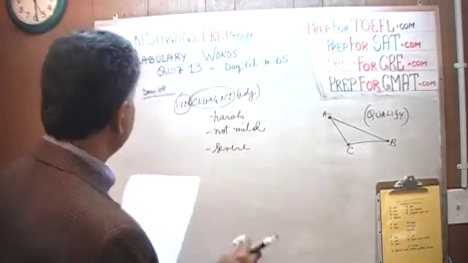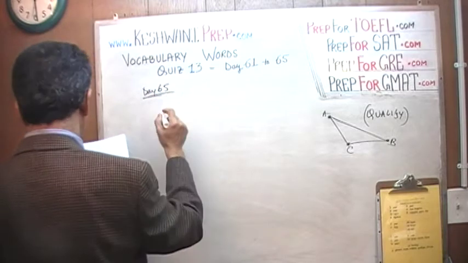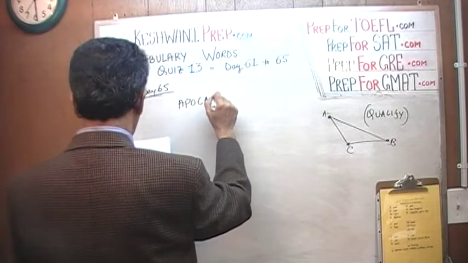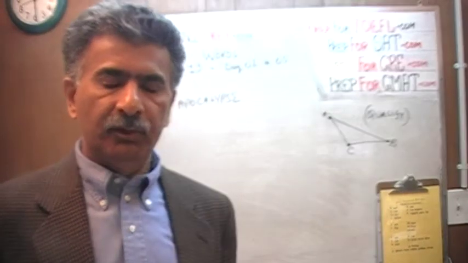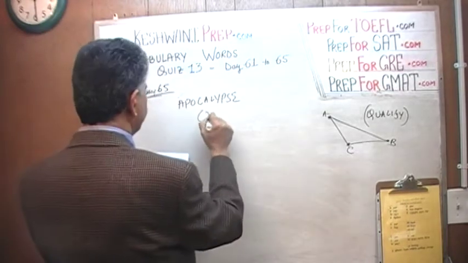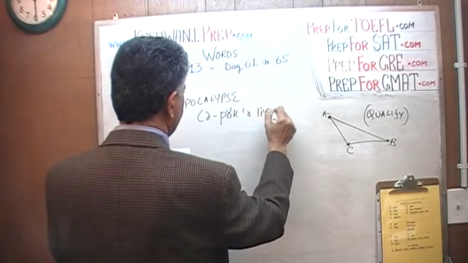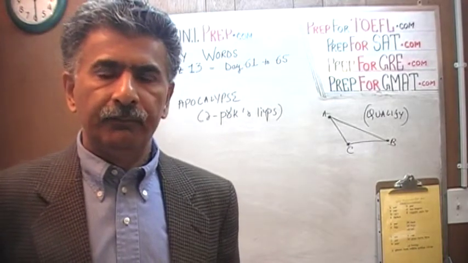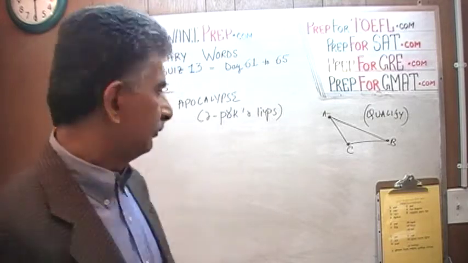Let's move on to last day, day number 65. The very first word we learned on day number 65 was apocalypse. What is an apocalypse? An apocalypse is a prophetic declaration, a prophetic disclosure, a grand revelation.